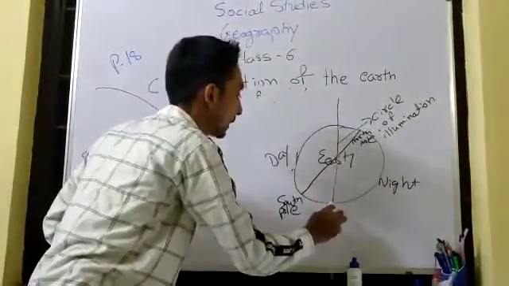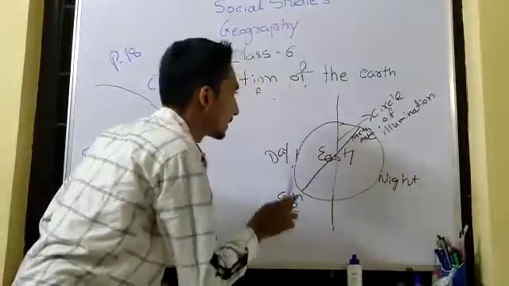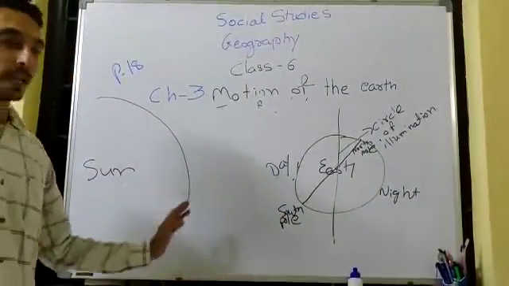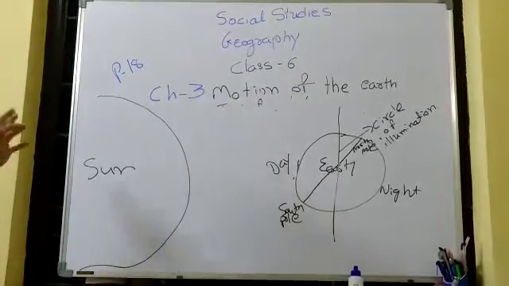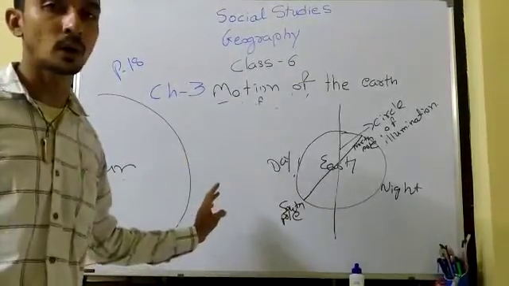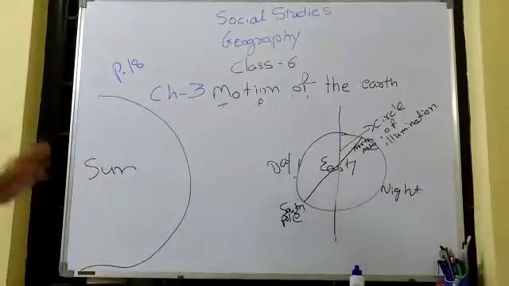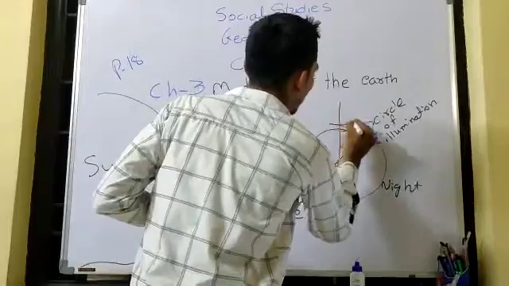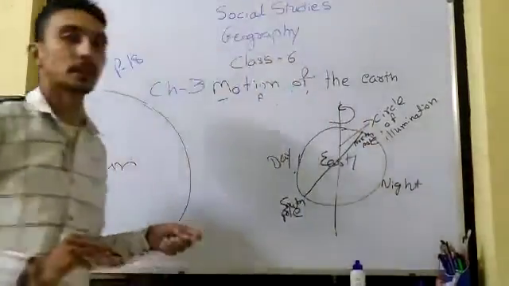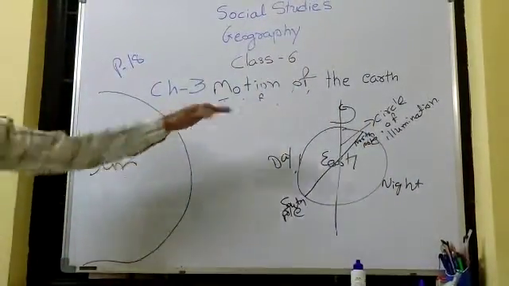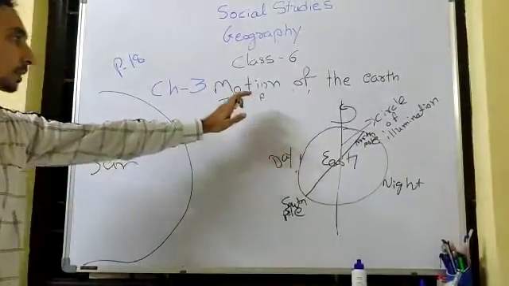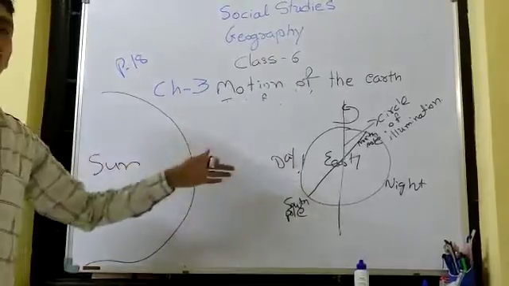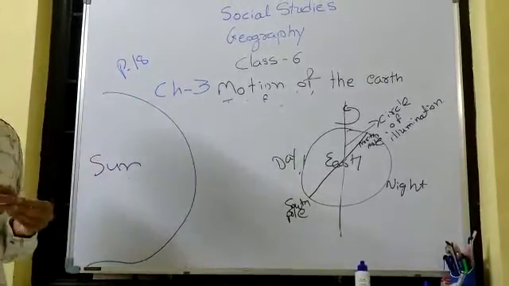This is the circle of illumination, this is the north pole, this is the south pole, as you can see in the picture. So you are clear about how day and night are caused. Just because of this type of rotation, half of the earth faces day and half faces night.